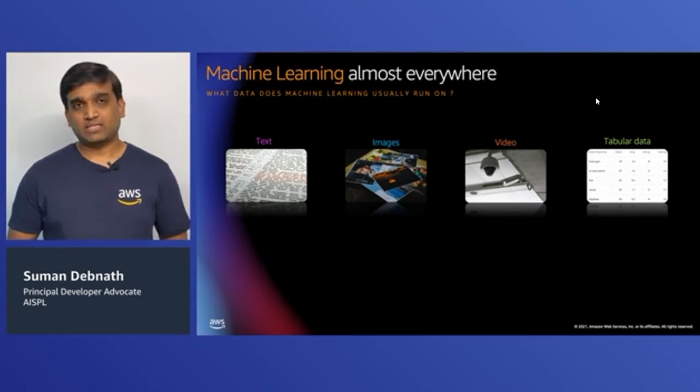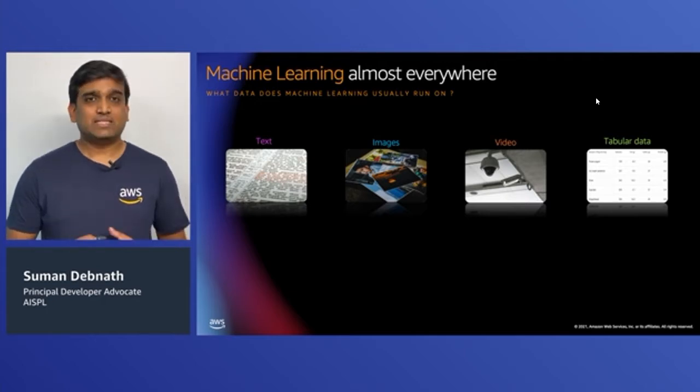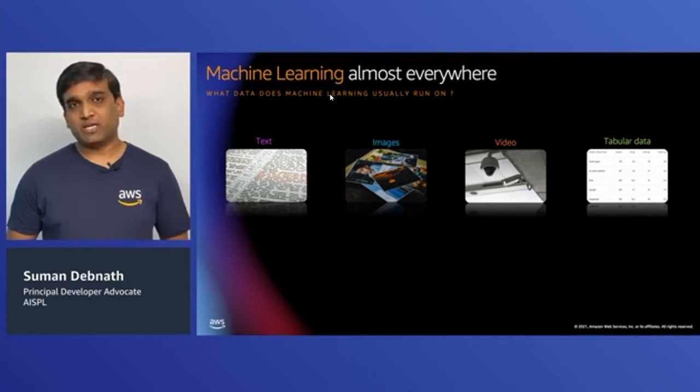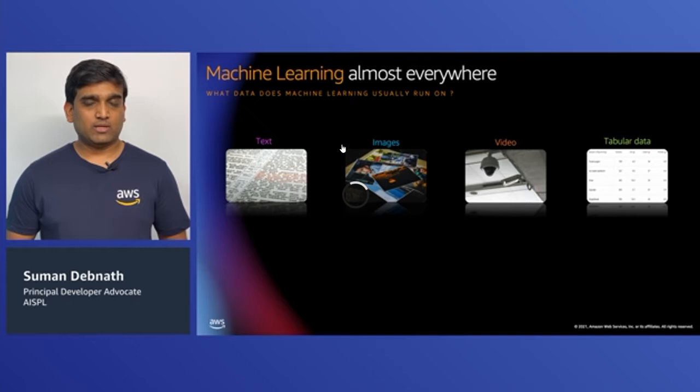Next, images. These days, you can use machine learning algorithms which can help you to predict if a particular object or a set of objects are present in a given image or not. Similarly, videos, where you can use an ML algorithm to find things in a particular video.